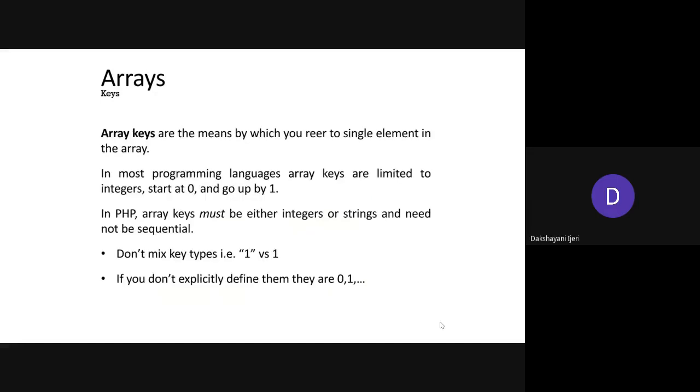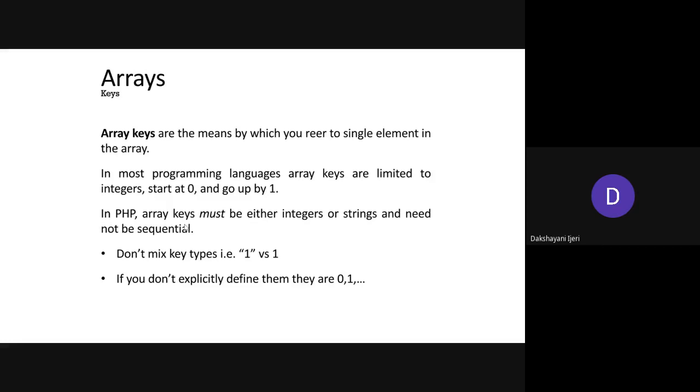Okay, now let's see a few terminologies. In PHP, array keys must be either integers or strings and need not be sequential. If you construct the array by specifying the keys yourself as the developer, the elements that you add into the array need not be sequential, so they can be in some different order.